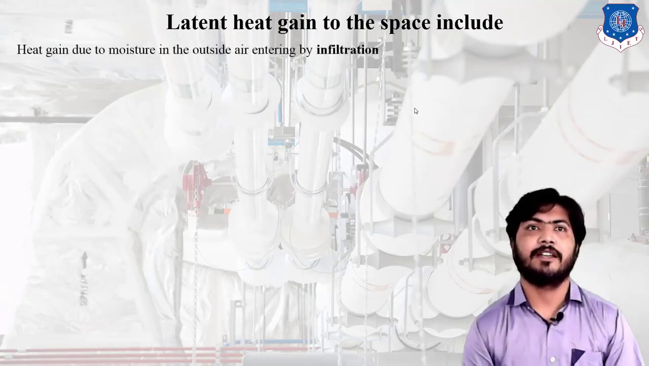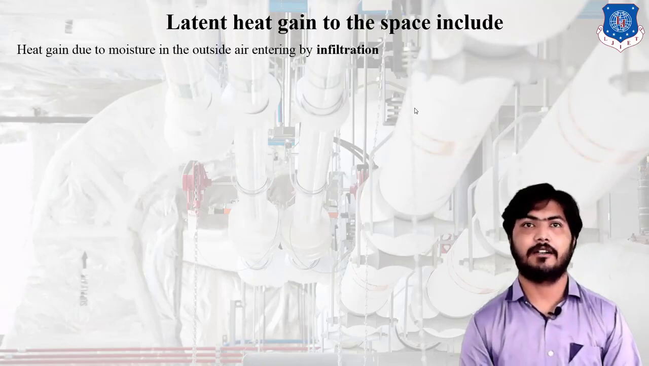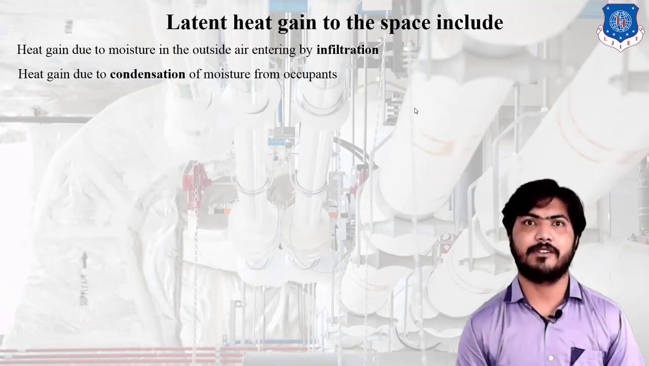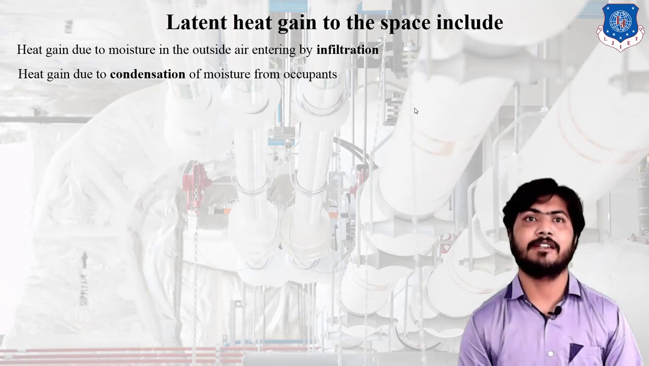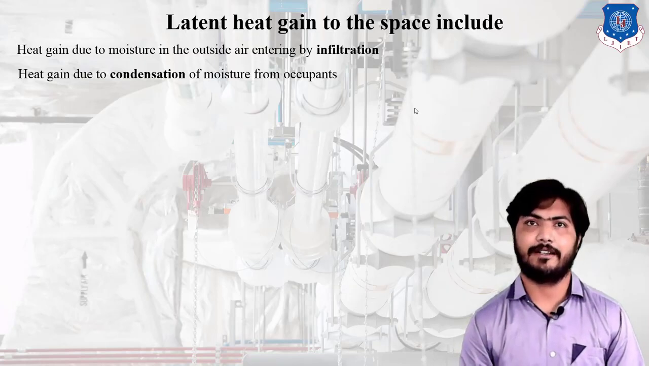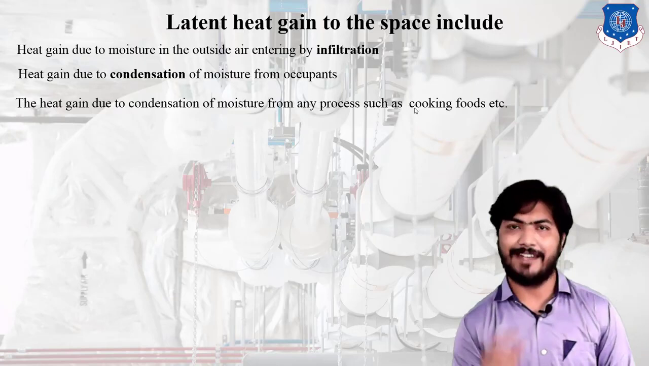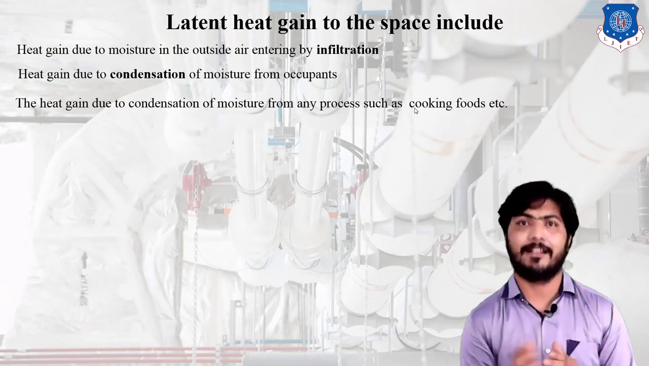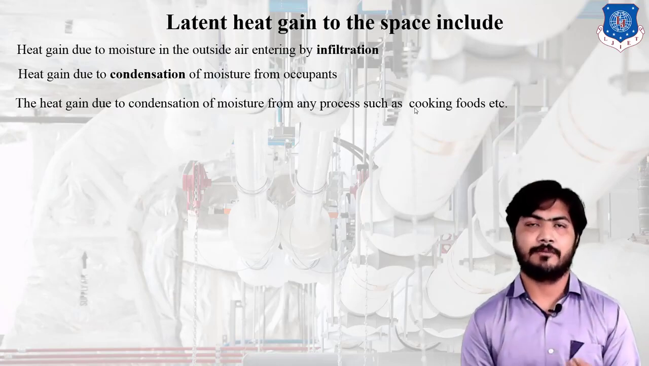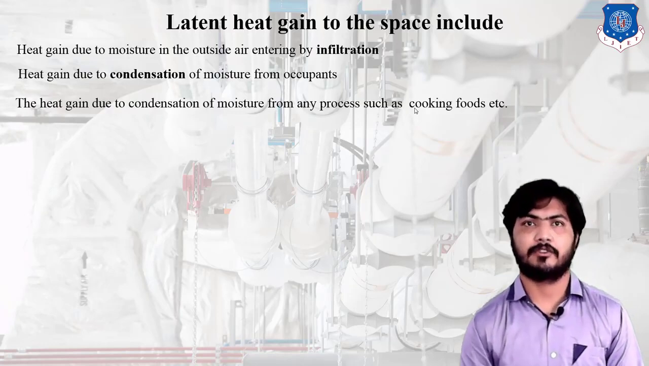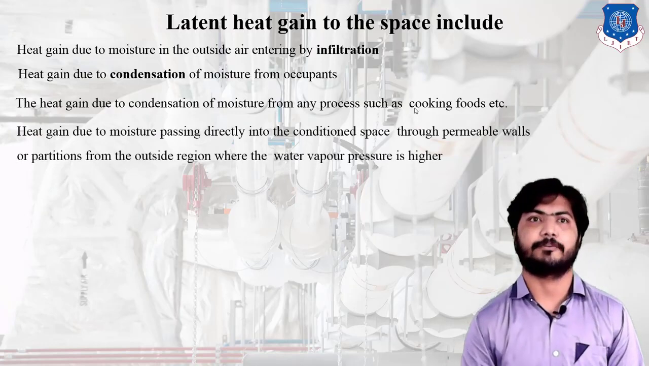So which type of heat? Heat gain due to moisture in the outside air entering by infiltration. Heat gain due to condensation of moisture from the occupant. That means condensation of moisture from the occupant comes under latent heat gain. Next is heat gain due to condensation of moisture from any process such as cooking food. If we cook the food, some evaporation occurs, that's why moisture is liberated or condensation of moisture, so that latent heat is added in the room.